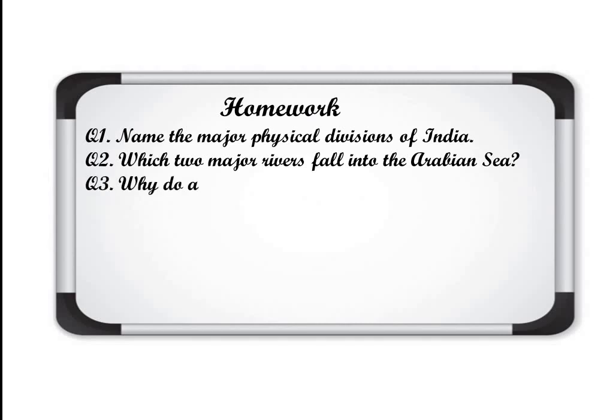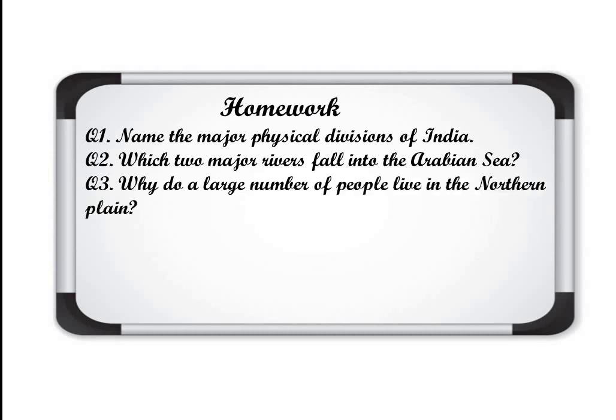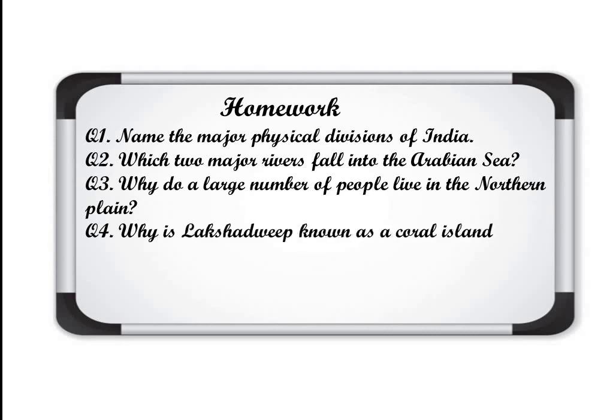Number 3, why do a large number of people live in the northern plains? So you write the reasons here. This question we had done in the previous chapter even. Here, why the large population lives there in the plains basically. Number 4, why is Lakshadweep known as a coral island? That we just discussed, so you'll write the points here.